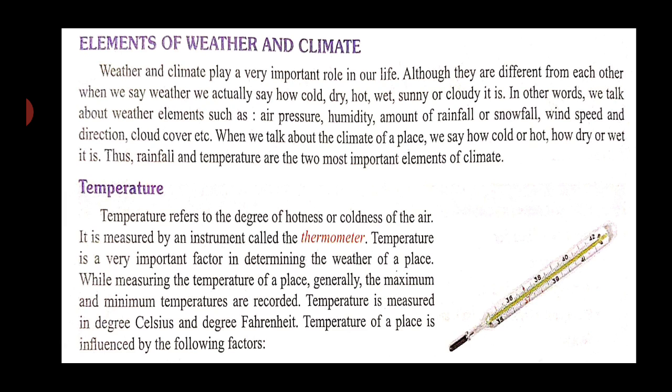It means today the weather is very humid. Today it is very windy. Today it is very cloudy. So this is how we can define the weather in more specific terms. When we talk about the climate of a place, we say how cold or hot or dry or wet it is. Thus rainfall and temperature are the two most important elements of climate. So let's take up the first point.